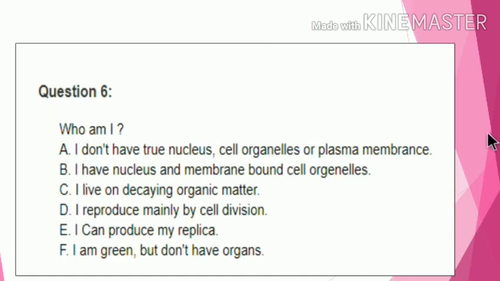Then, question number 6. Who am I? I don't have true nucleus, cell organelles, or plasma membrane. I have nucleus and membrane bound cell organelles. I live on decaying organic matter. I reproduce mainly by cell division. I can produce my replica. And I am green but don't have organs. Now answer of these questions. Who am I?